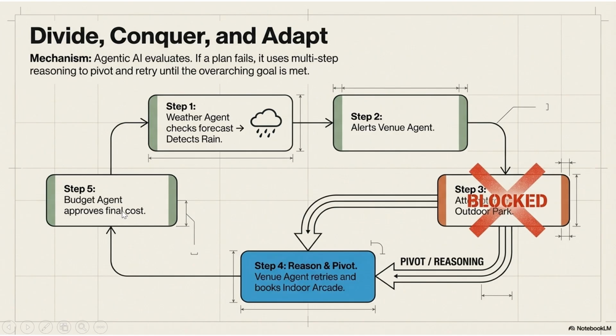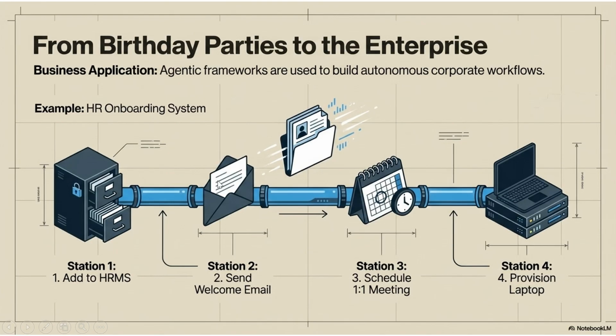This way, if the first plan fails, it does not stop, it retries and adjusts the plan like any human professional would do. In the real world, like in business applications, how can these agentic frameworks be used? We can use them to build autonomous corporate workflows.